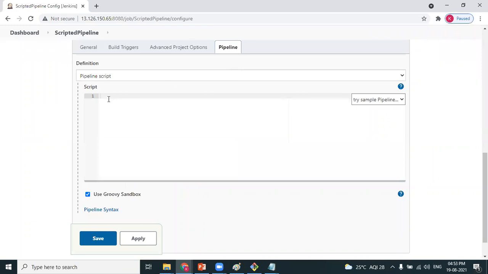And here, can you see, we have the script. Here you have to write the script which helps you perform the CI/CD stages. In fact, you don't need to write the script. You have a script generator, which helps you select the right options, and the script will be generated automatically. Can you see here, we have pipeline syntax. Click on this, and a new tab gets opened.